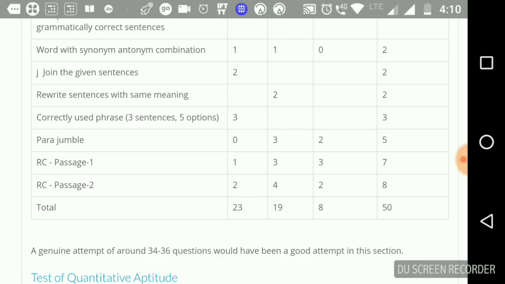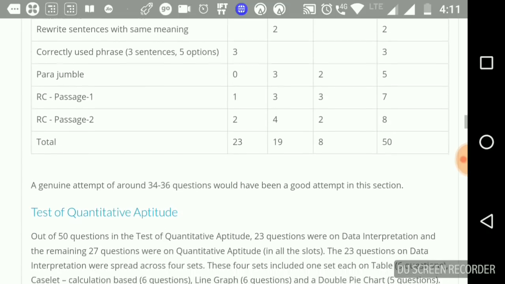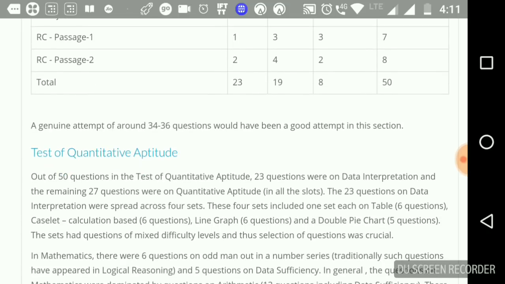There were 2 RCs. One was on a higher difficulty level, which included questions like which of the following can be inferred, which of these can be. All the "which" type of questions generally take a lot more time. And 1 RC was doable. So a genuine attempt of around 34 to 36 questions would be a good attempt in VARC.